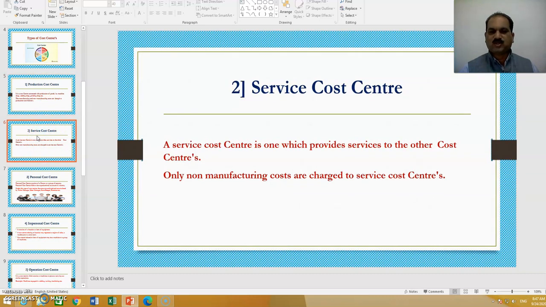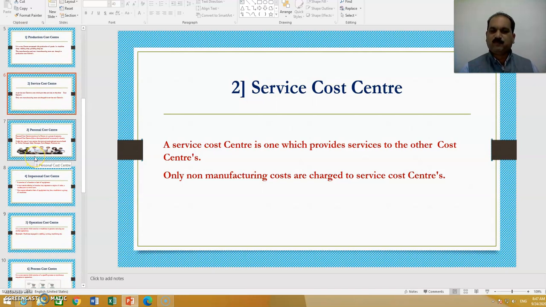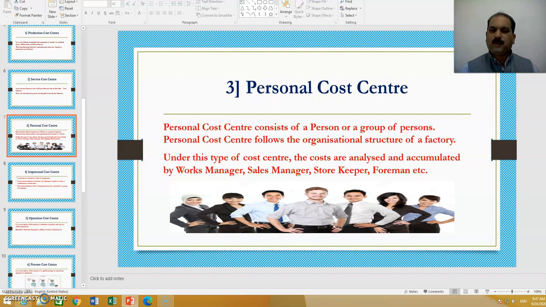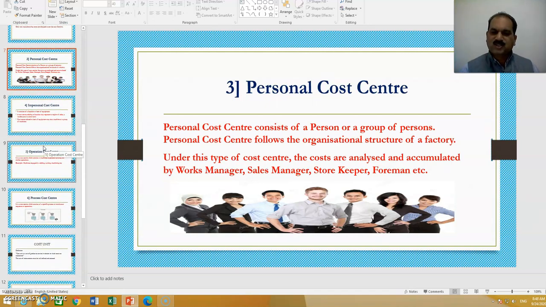Exactly opposite of production cost center, we have service cost center. A service cost center is one which provides service to other cost centers. Only non-manufacturing costs are charged to service cost centers. The third one, personal cost center. Personal cost center consists of a person or a group of persons. Personal cost center follows the organizational structure or the organizational hierarchy of a factory. Under this type of cost center, the costs are analyzed and accumulated by works manager, sales manager, storekeeper, foreman, etc.